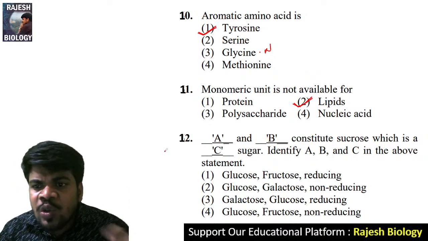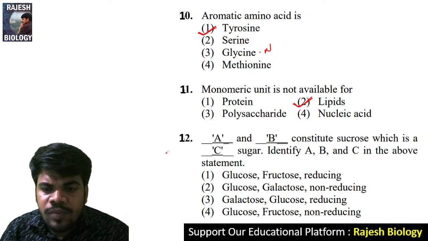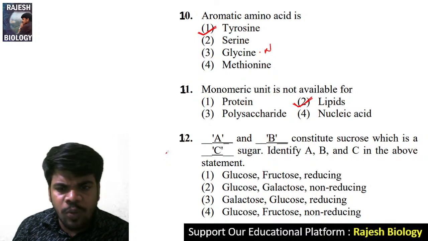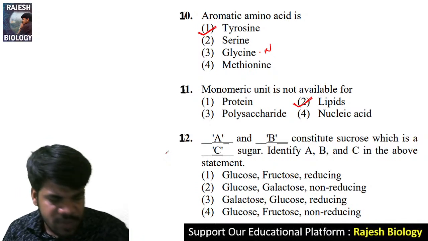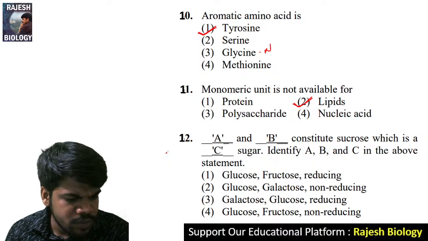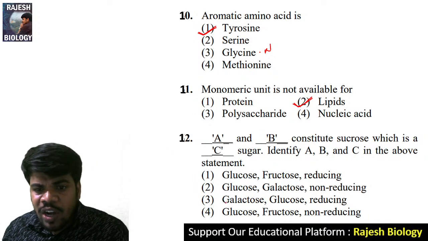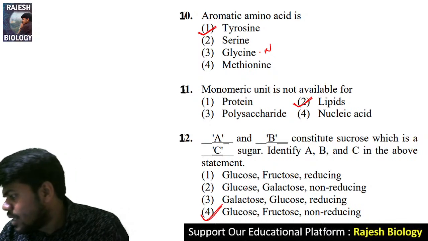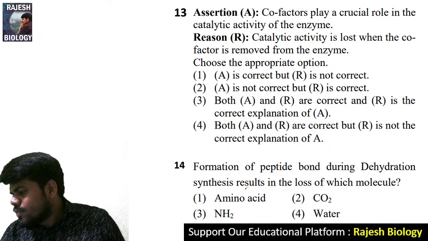Dash and dash constitute sucrose, which is a dash sugar. Sucrose is digested by sucrase, right? It is actually a non-reducing sugar. Glucose plus fructose together form sucrose, and it is a non-reducing sugar. Welcome, Sambasiva. Now come to the 13th question.